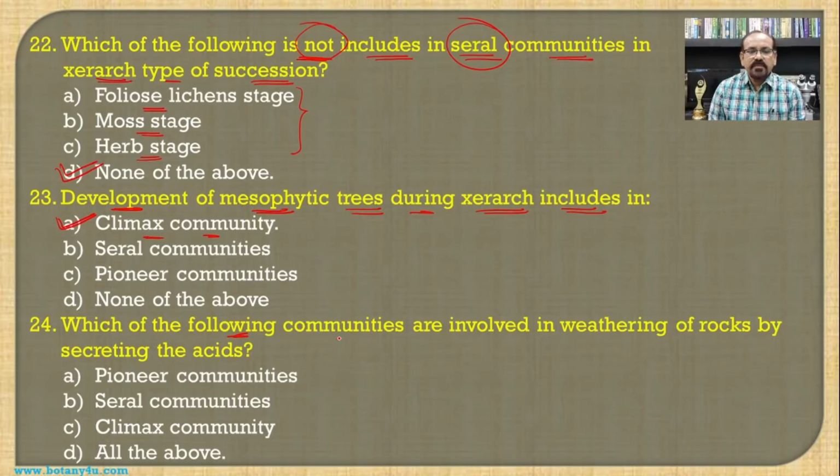Then which of the following communities are involved in weathering of rocks by secreting acids? Just as we have seen here, the pioneer communities, which include the crustose lichens. The crustose lichens are responsible for the synthesis of certain acids and are involved in the weathering of the rocks or the soil formation, and hence it becomes the answer for this question.